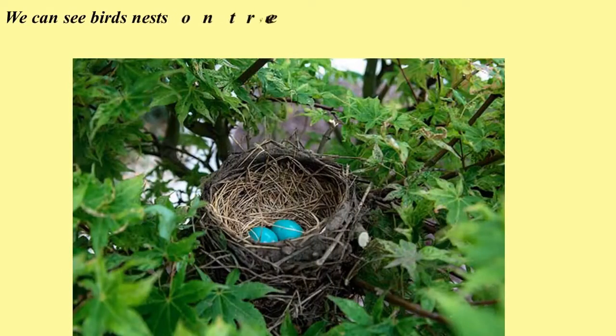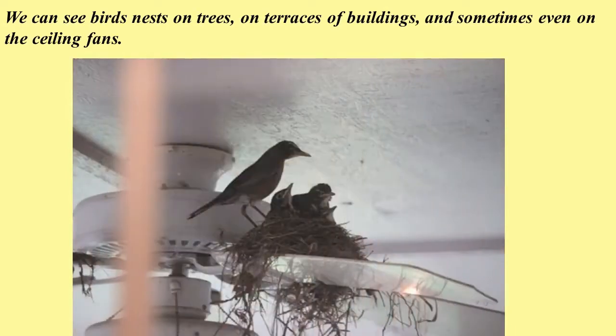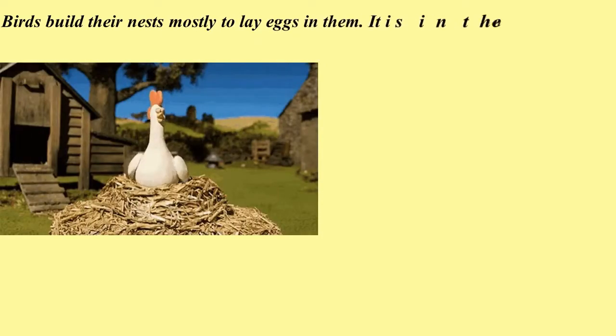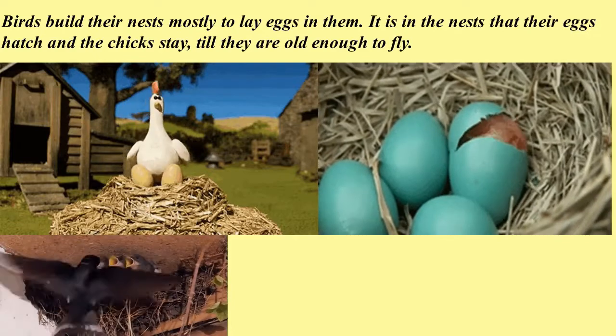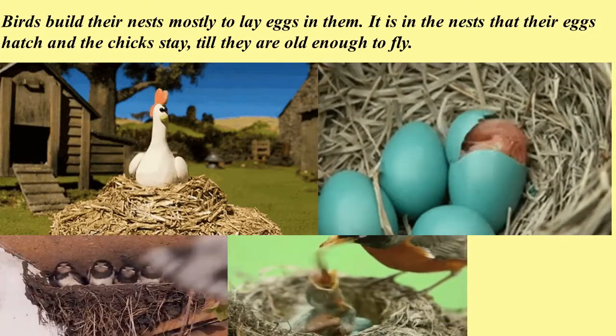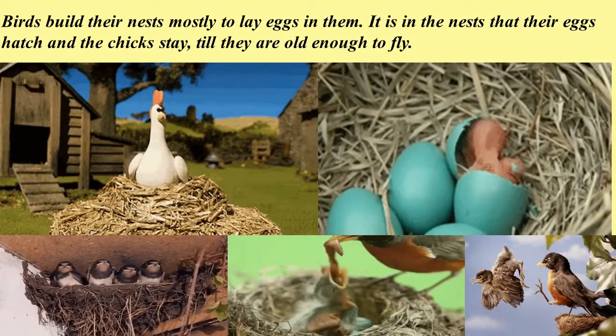We can see birds' nests on trees, on terraces of buildings, and sometimes even on ceiling fans. Birds build their nests mostly to lay eggs in them. It is in the nests that their eggs hatch and the chicks stay till they are old enough to fly. Birds keep their young ones safe and warm in the nest.